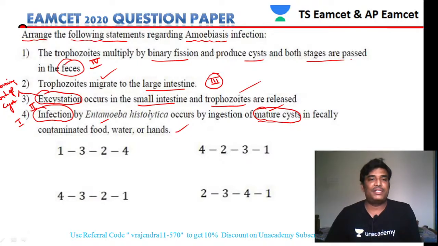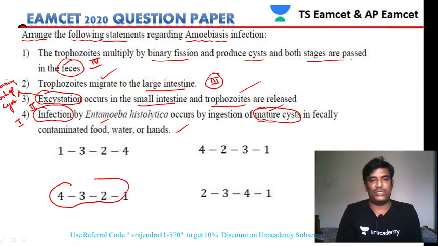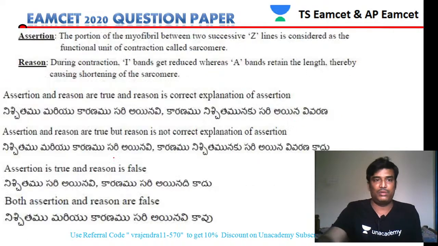So finally, what happens later? Trophozoites migrate to the large intestine. Then trophozoites multiply by binary fission and produce cysts, and both stages are passed in the feces. So based on that, this one will be our answer, the third option.